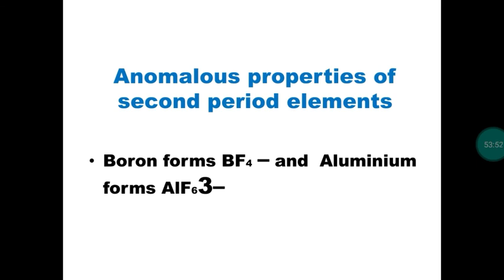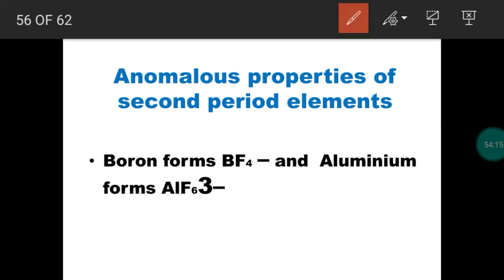So second period elements will have a different valence also. For that, an example is given: aluminum hexafluoride. What is the valence of aluminum? 6, right? So for a second period element, the maximum valence is 4. So here, boron tetrafluoride anion, BF4 minus. Boron is a second period element, valence 4. For a second period element, maximum valence 4.